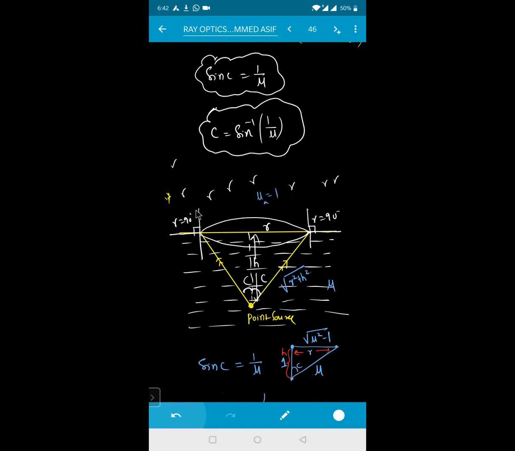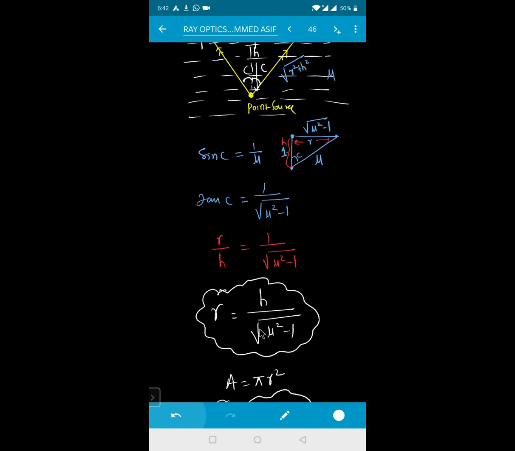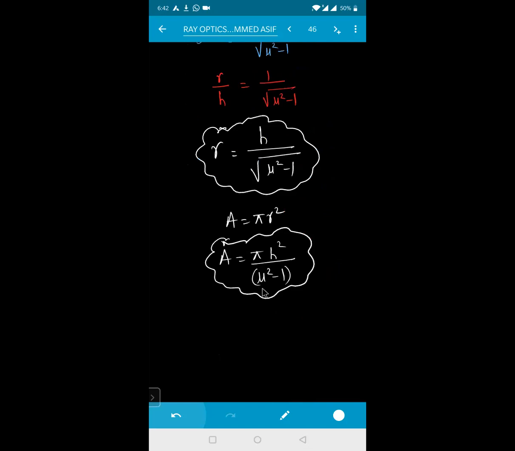This fish can see all the birds which are in the region of this vertical line. Whatever birds are present within it, this fish can see. All the birds on the other side of this normal, the fish cannot see. So the radius up to which it can see is R equal to H by the square root of mu squared minus 1, and the area is pi H squared divided by mu squared minus 1. What is R here? The radius of the base of the cone of height H. Is it clear? This R by H is a very, very important relationship.